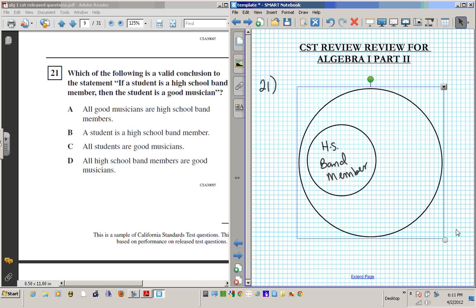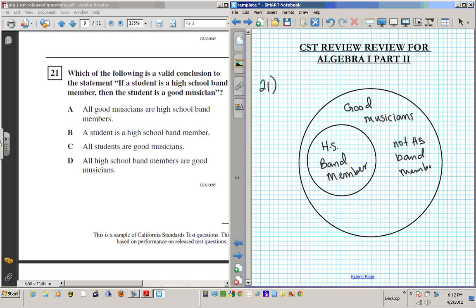We know that a high school member is not the only one. Everybody in the world is not a high school member, right? There are other people in the world that are not in high school. So this is a bigger set. This is a set of good musicians. Okay, we have good musicians that are not in high school, right? Because high school has age constraints to it. So we know that for this case, all high school band members are in the bigger set of good musicians, because there are people here that are not high school band members, right? Because they already went to high school and they already graduated, but they are good musicians.